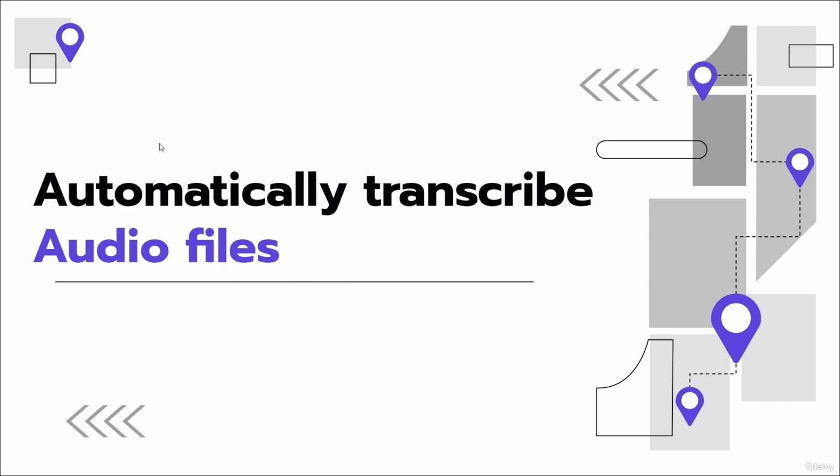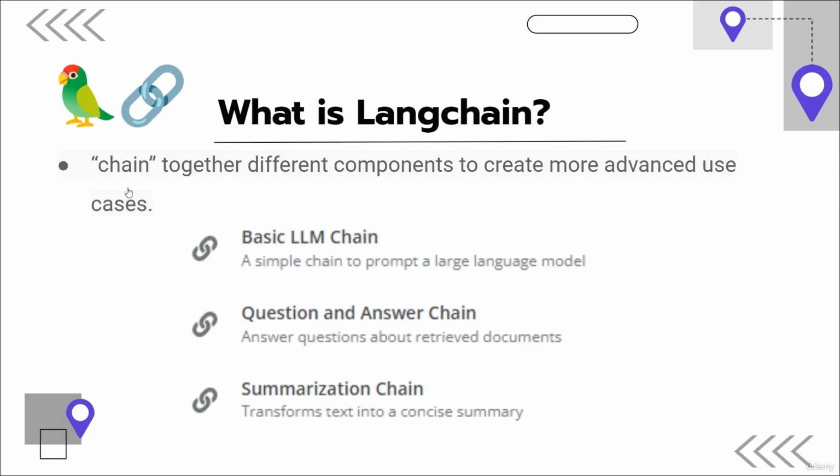But before we do that, let's introduce the concept of LangChain, which powers this flow and other flows that we're going to have within the remainder of the course. The core idea of this LangChain library is that we have a chain that can chain together different components to create more sophisticated and advanced use cases around large language models, or LLMs. There are many common patterns that have been identified and built into reusable components.